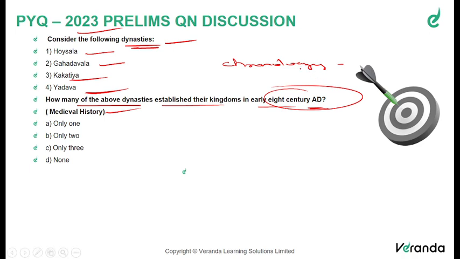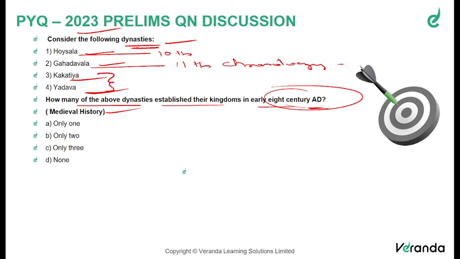So the UPSC is checking whether students are able to understand and approximate by what time period each of these kingdoms did exist. So we can see that Hoysala, Gadwala, Kakatiya and Yadavas, all these kingdoms existed around after 10th century AD. If you see the Hoysala kingdom, it got established by about 10th century AD. Gadwala kingdom got established by about 11th century AD.